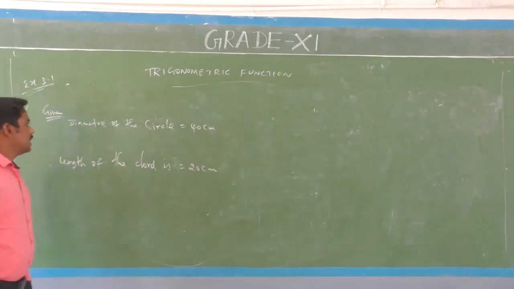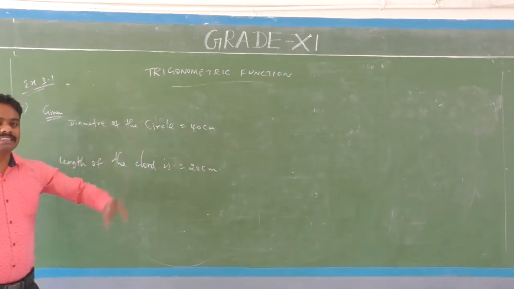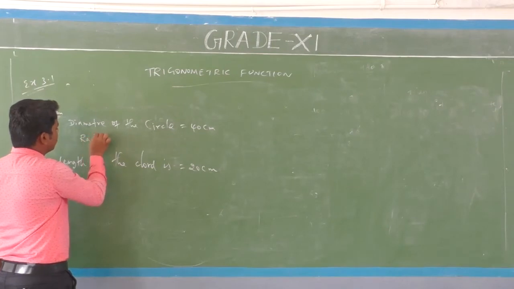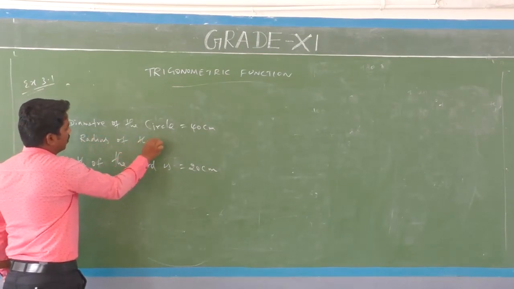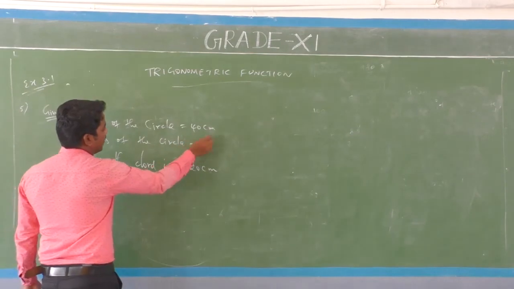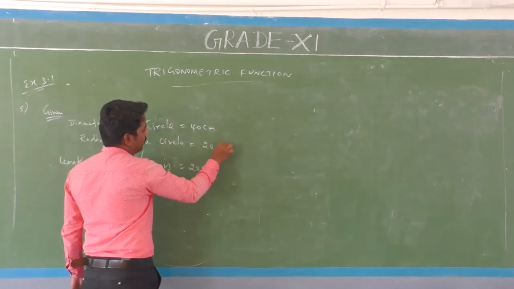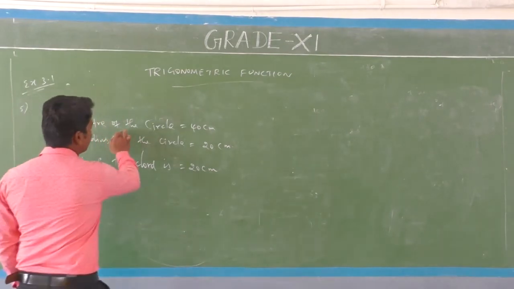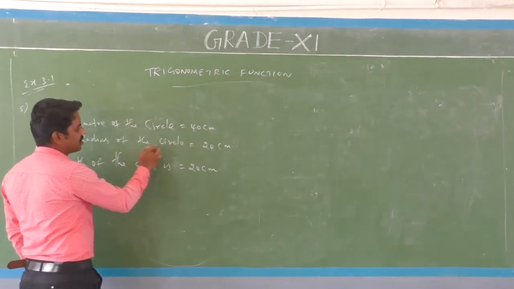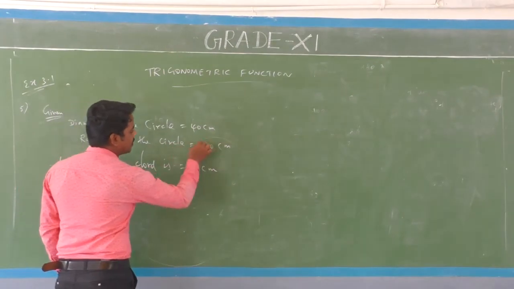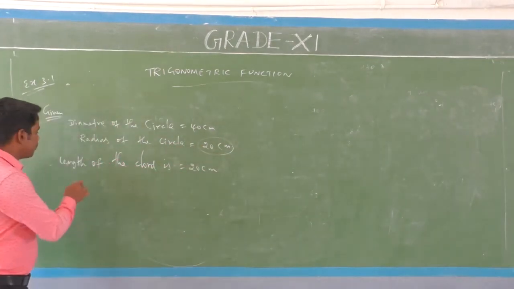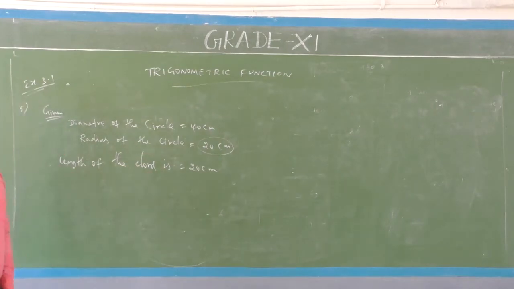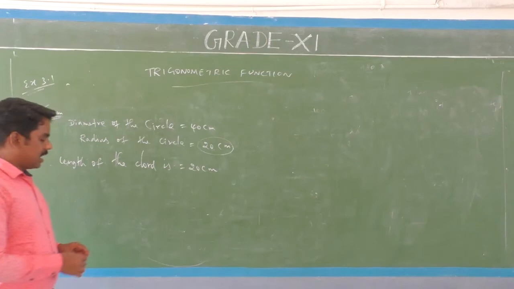Okay. The diameter of the circle is 40 centimeters, so the radius of the circle is 40 by 2, 20 centimeters. Given the diameter of the circle, we convert it to the radius measurement. So the radius of the circle is 20 centimeters. And another given information: the length of the chord is 20 centimeters.